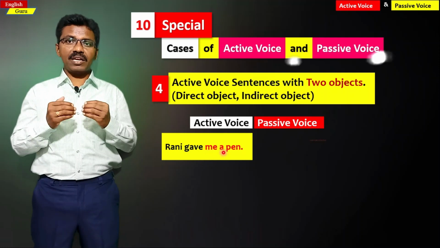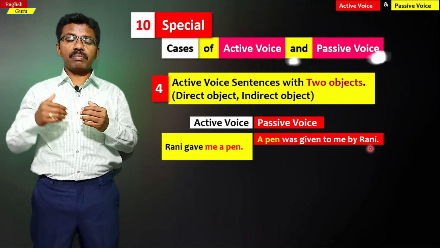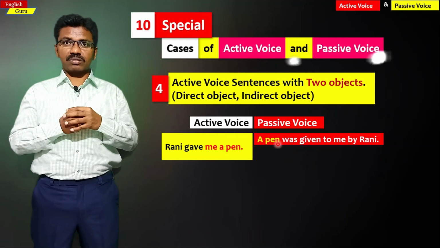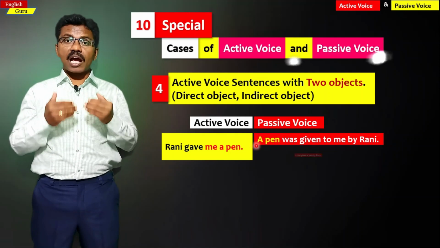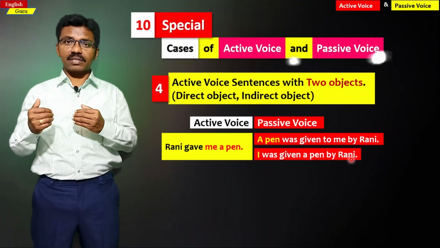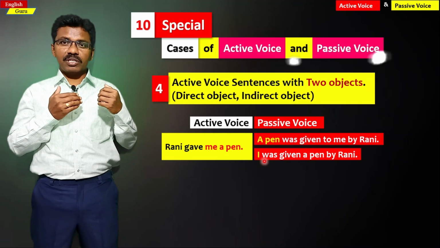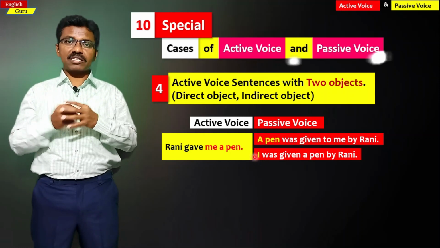For example, a pen was given to me by Rani. We have written this sentence with a direct object. With the indirect object, I was given a pen by Rani. So these two sentences are right. So when two objects are there, we have two passive structures.